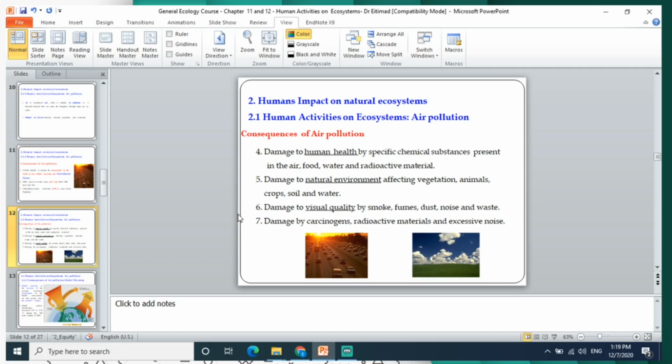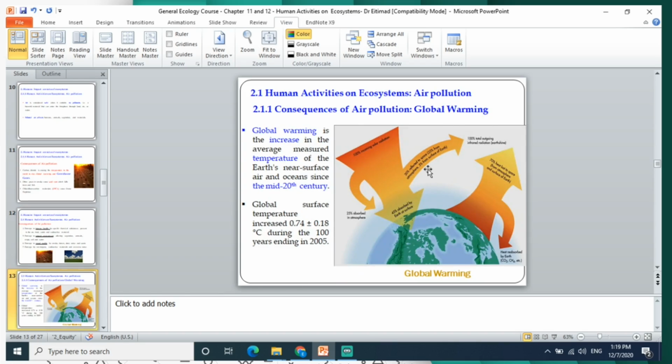It can also damage the natural environment by affecting vegetation, animals, crops, and soil, and can make visual quality very poor. Visual quality is affected by smoke, fumes, dust, noise, and waste, and the living biota can be damaged by carcinogens, radioactive material, and excessive noise. All those are sources of air pollution.